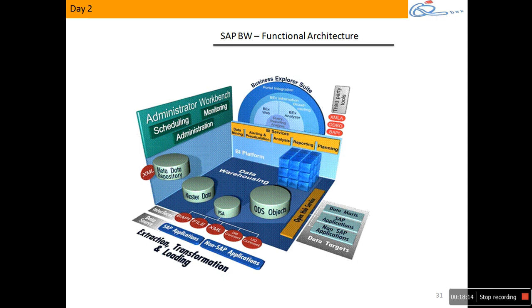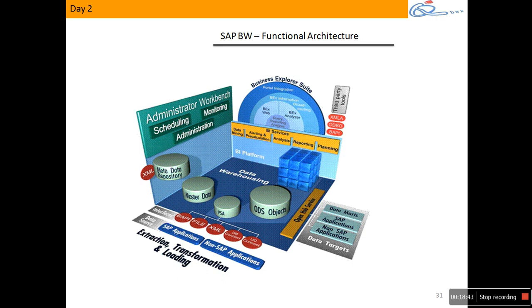Cube is a multi-dimensional model. When it's a multi-dimensional model, data is stored in one form and can be analyzed from multiple angles. We'll discuss more on multi-dimensional modeling. Okay, boss. Once the data is stored either in the cube or ODS or master data, whatever it is, we can expose these objects to reporting. Now you loaded all the data into the cube, and I can expose the cube for reporting, which means I can do reporting on top of this cube.